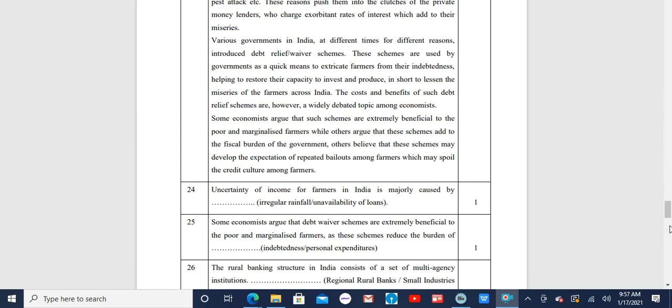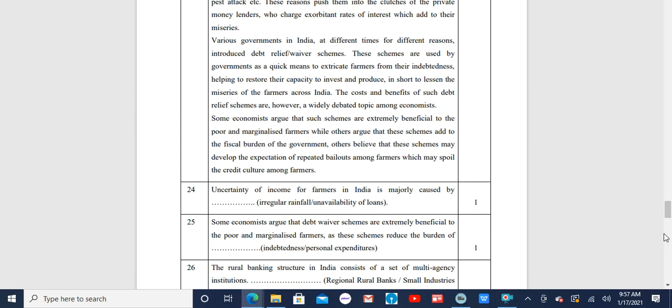The first question based on it is: uncertainty of income for farmers in India is majorly caused by A, irregular rainfall, or B, unavailability of loans. The correct answer is irregular rainfall.